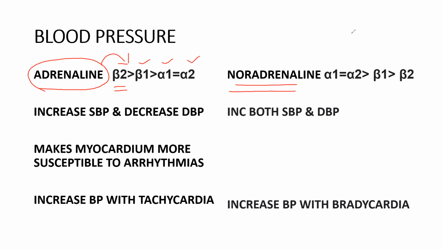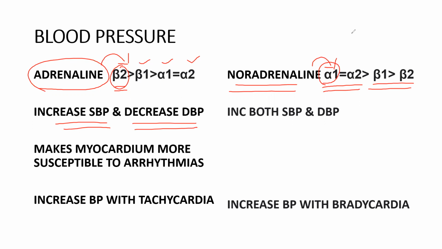it has more effect on alpha 1, followed by alpha 2. It has equal affinity, and later beta 1 and beta 2. So adrenaline has more effect on beta 2 receptors, and noradrenaline has more effect on alpha 1 receptors. So, what are the effects on systolic and diastolic blood pressure? Adrenaline increases the systolic blood pressure but decreases the diastolic blood pressure, which is not a good thing. So that's why we don't use adrenaline for the majority of shocks.